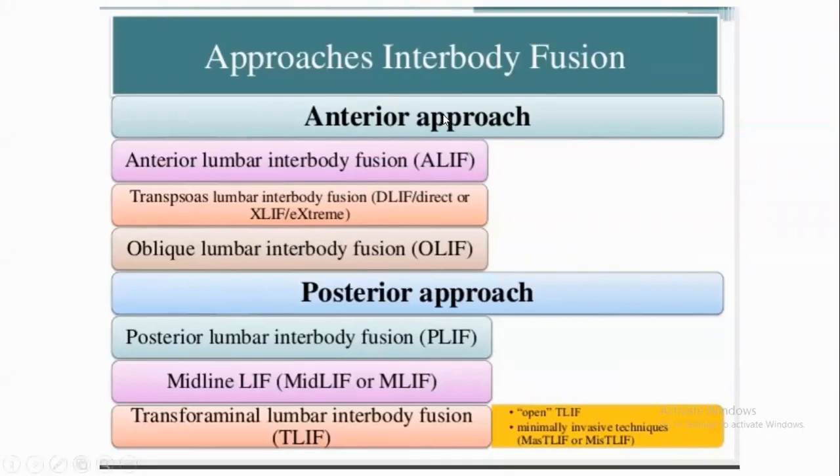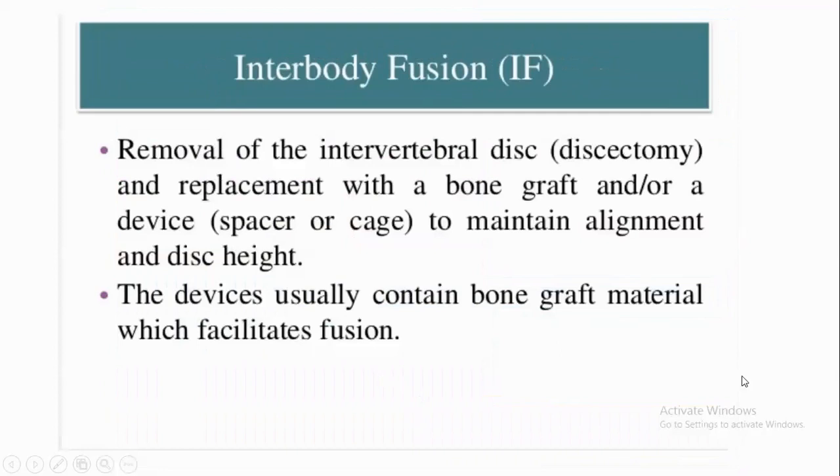Approaches to interbody fusion include anterior lumbar interbody fusion, transverse or direct lateral, or extreme lateral or oblique lumbar interbody fusions. Posterior approaches include posterior lumbar or transforaminal lumbar interbody fusions. Interbody fusion removes the intervertebral disc and replaces it with a bone graft or device, that is, a spacer or cage to maintain alignment and disc height. Devices usually contain bone graft material which facilitates fusion.